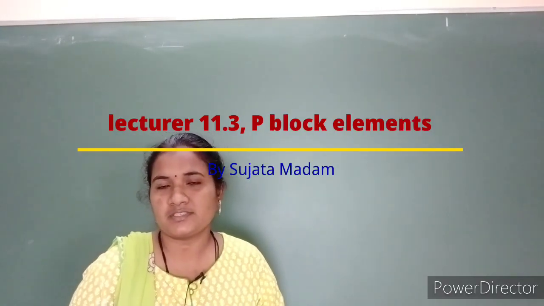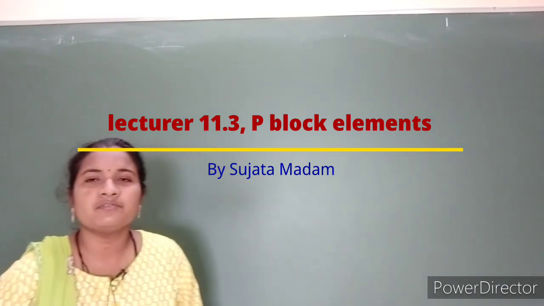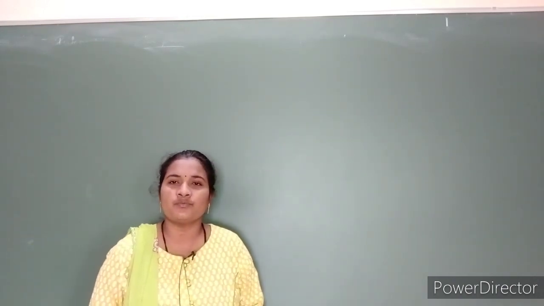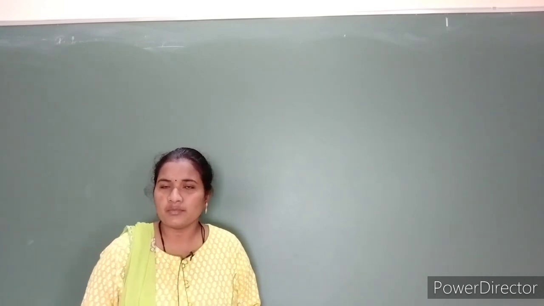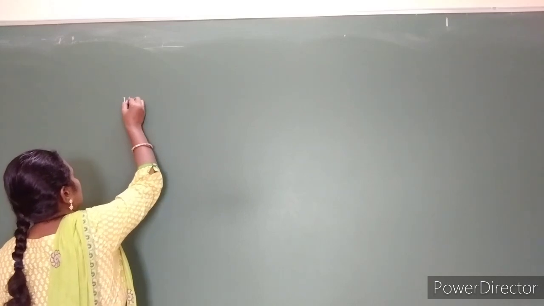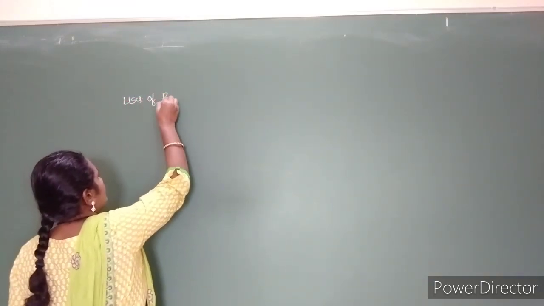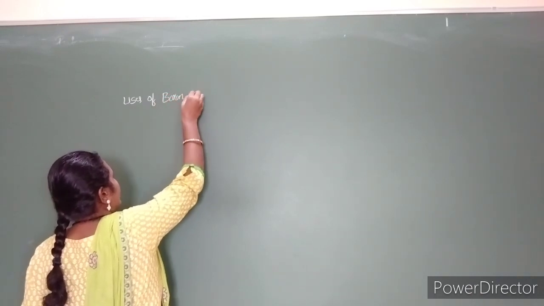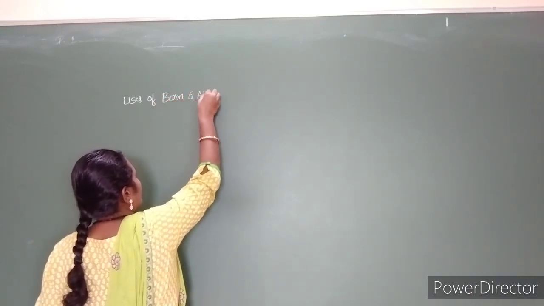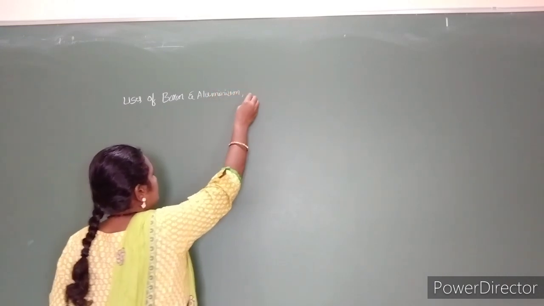In the last class we discussed the group 13 elements in the p-block. Today we will discuss the uses of boron and aluminium compounds. So, the uses of group 13 elements: uses of boron and aluminium and their compounds.